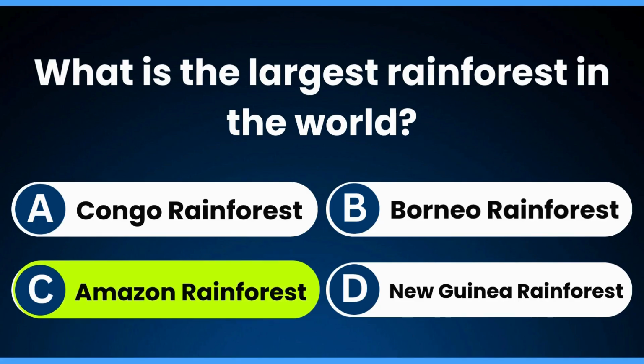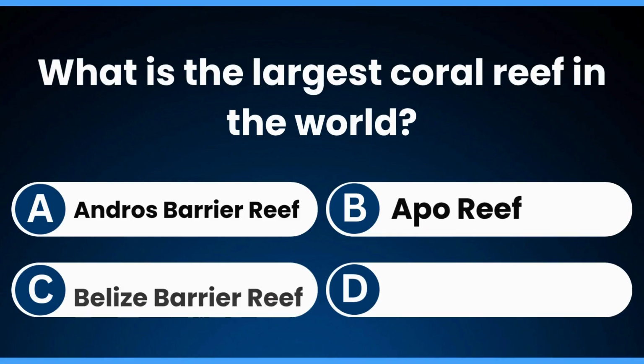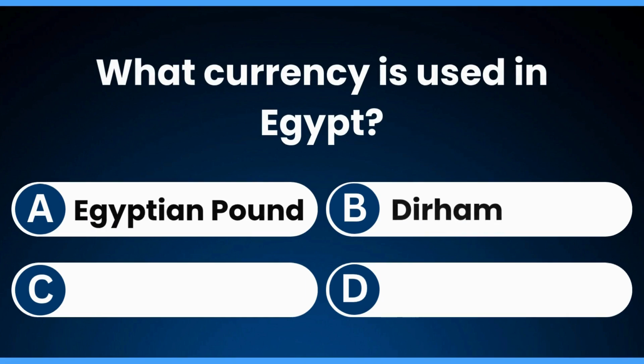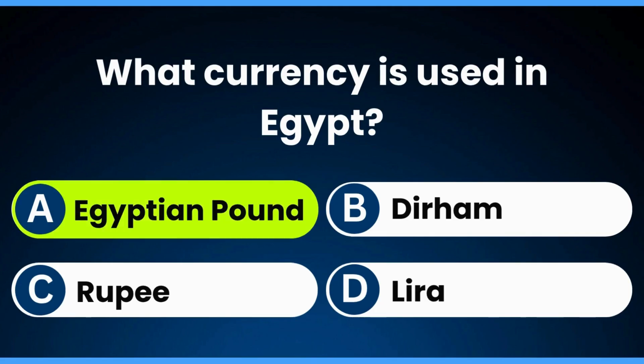Amazon rainforest. What is the largest coral reef in the world? Great Barrier Reef. What currency is used in Egypt? Egyptian pound.